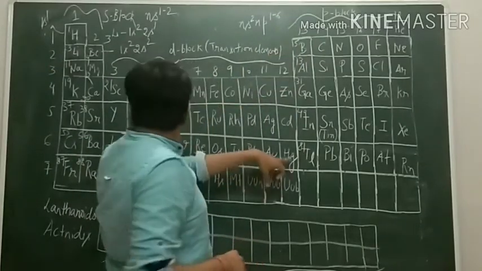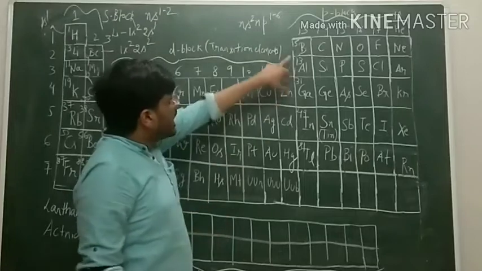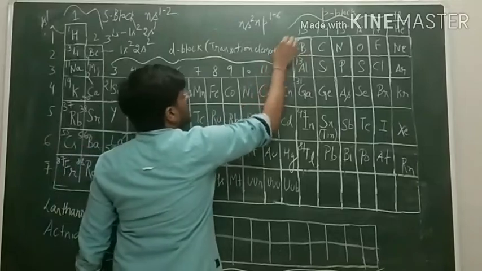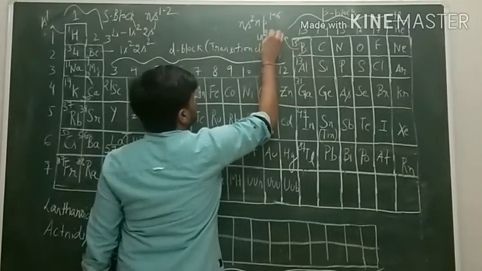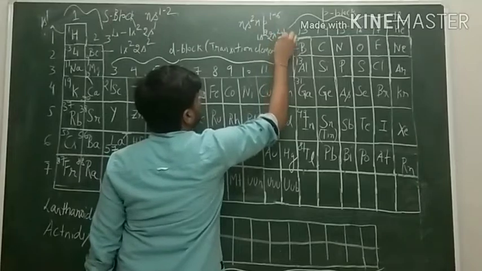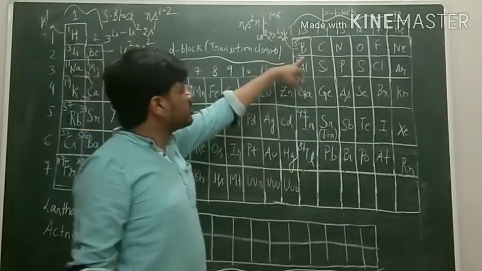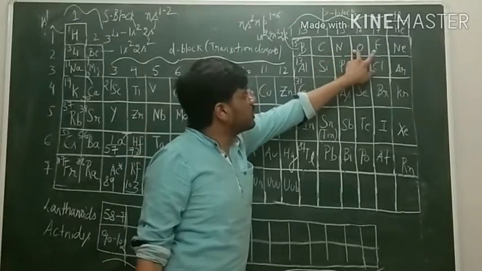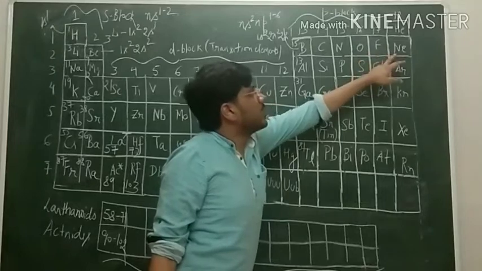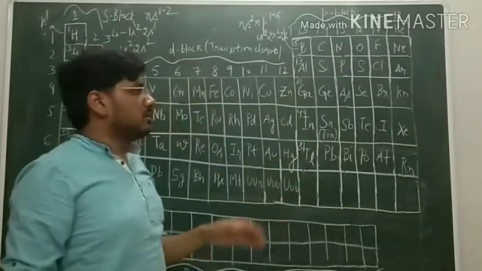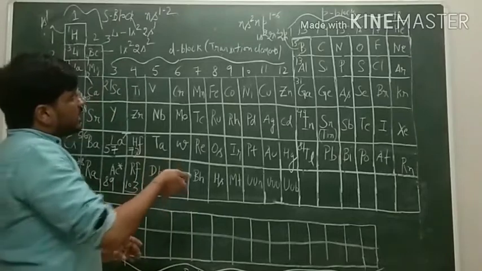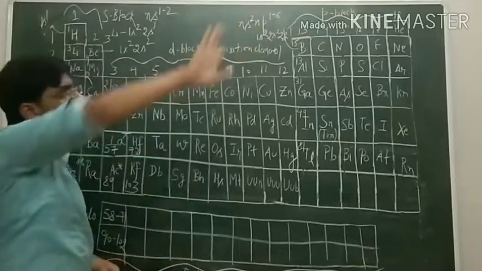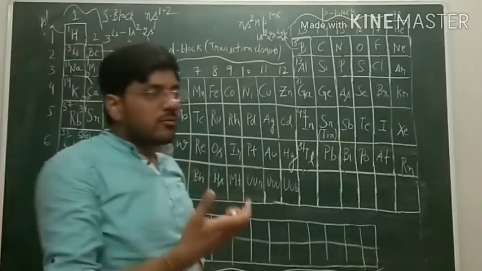Like boron, it has atomic number 5, so its electronic configuration is 1s2, 2s2, 2p1. Similarly, carbon 1s2, 2s2, 2p2, then 2p3. For oxygen it is 2p4. For fluorine it becomes 2p5, and for neon it becomes 2p6. So we can say the general electronic configuration is ns2 np1 to 6. Electrons in the p subshell can be from 1 to 6.